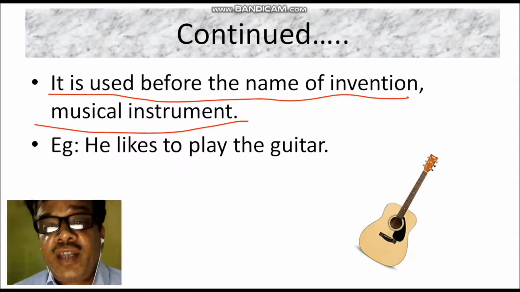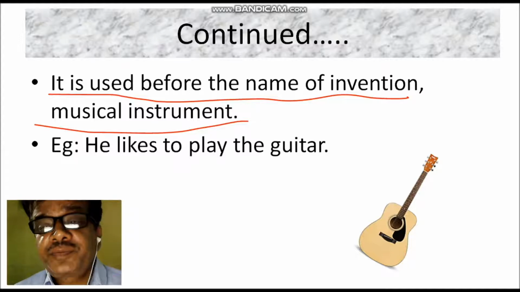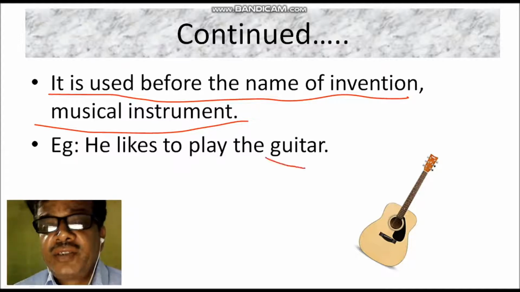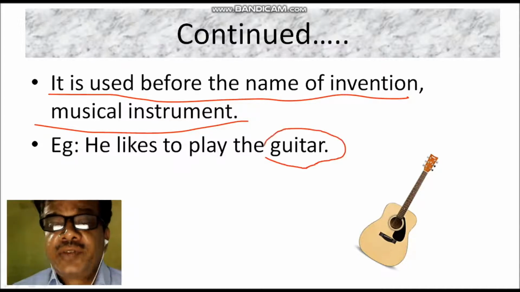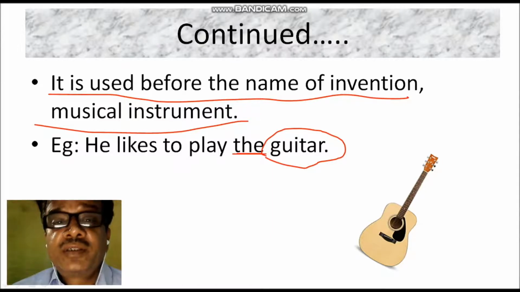For example, he likes to play the guitar. Guitar is the musical instrument. That's why we have used the guitar. Okay. I hope that you are understanding better by the example.